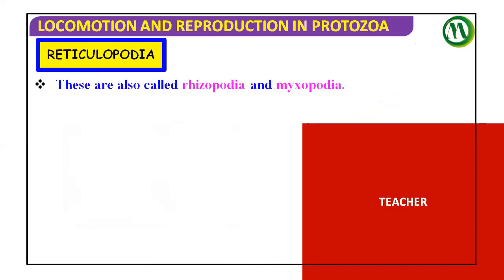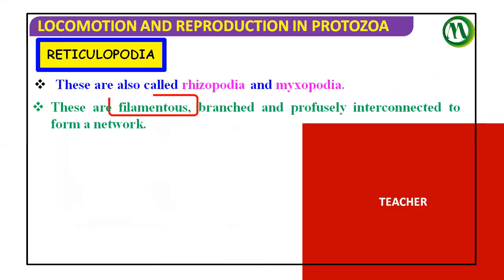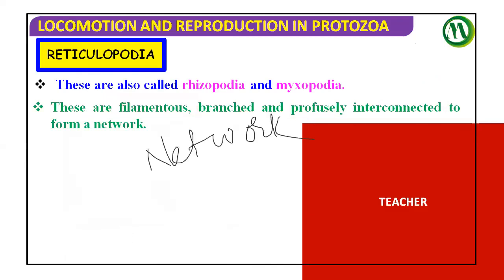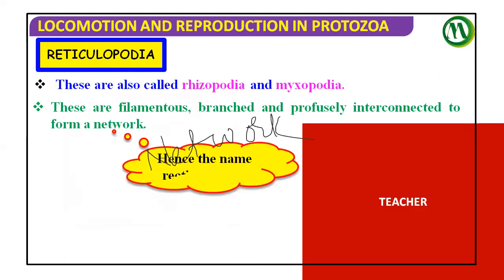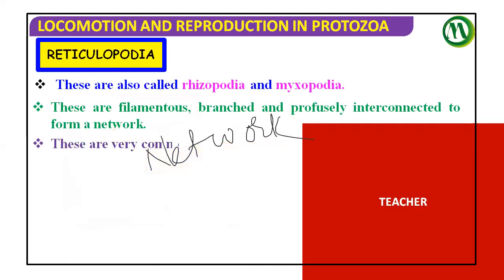Reticulopodia. These are also called Rhizopodia or Mixopodia. These are filamentous, branched, profusely interconnected to form a network. For every pseudopodia I gave some keyword so as not to confuse between them. Network-like pseudopodia, we can say; reticulum itself means network.